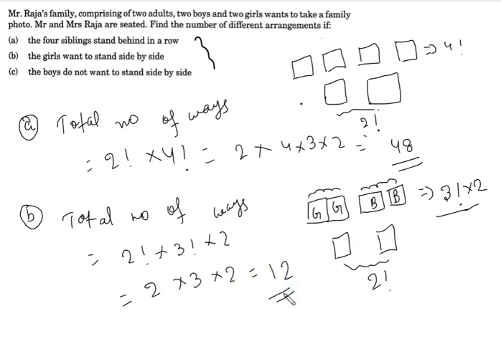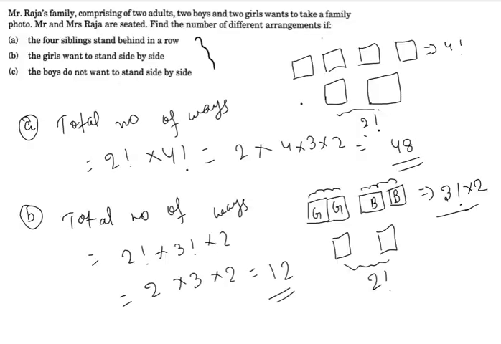And the next question is that the boys don't want to stand side by side. This is very simple. How many siblings are there? There are 4 siblings, and 2 places for Mr. and Mrs. Raja, so their arrangement is 2 factorial.